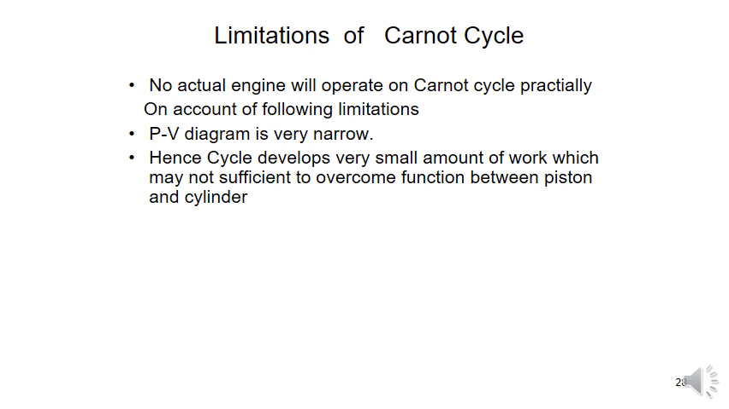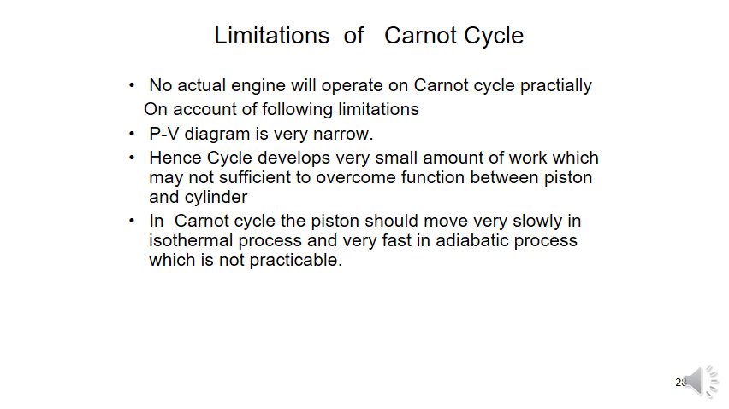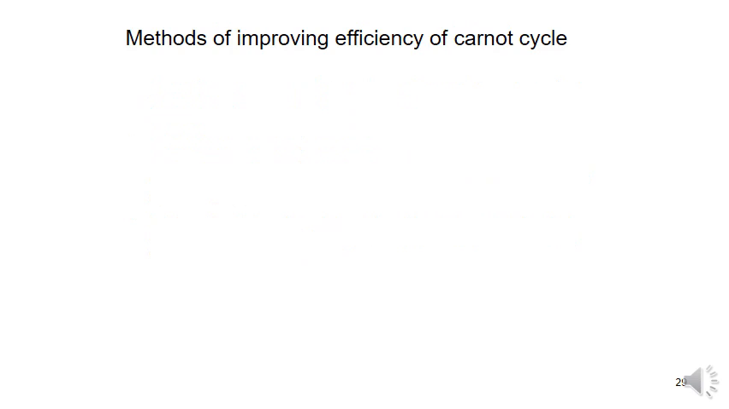The PV diagram of the cycle is very narrow compared with the length of the stroke. Thus the very long piston stroke produces a small amount of work, most of which would be absorbed by the friction of the moving parts of the engine. Hence the cycle develops a very small amount of work which may not be sufficient to overcome the friction between the piston and the cylinder. So, in the Carnot cycle, the piston should move very slowly in the isothermal process and very fast in the adiabatic process, which is not possible practically.